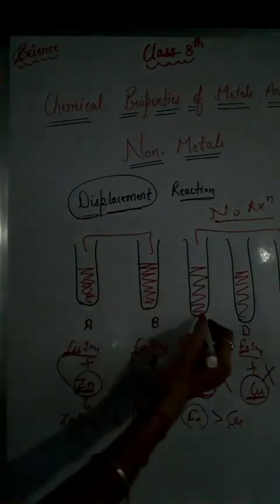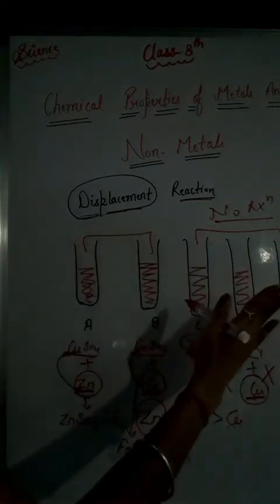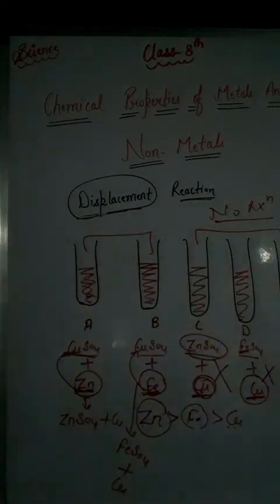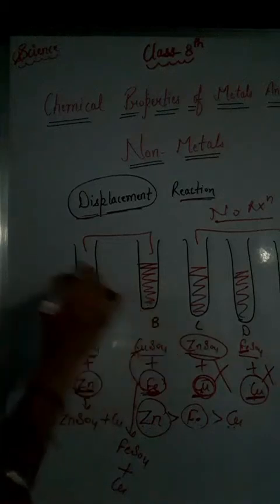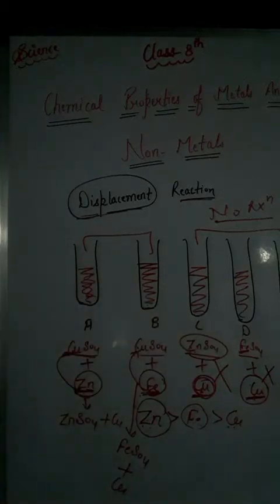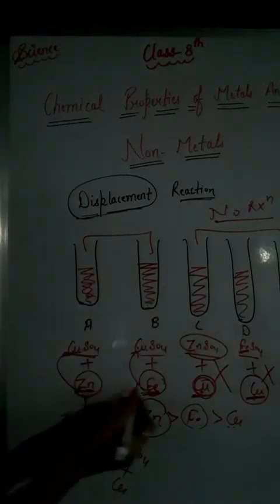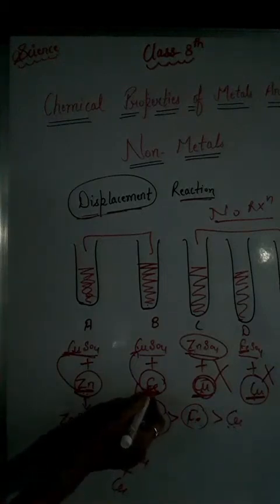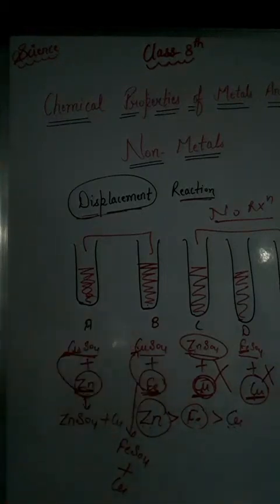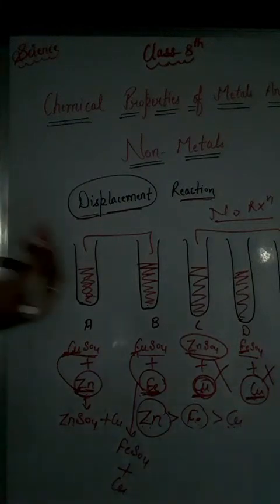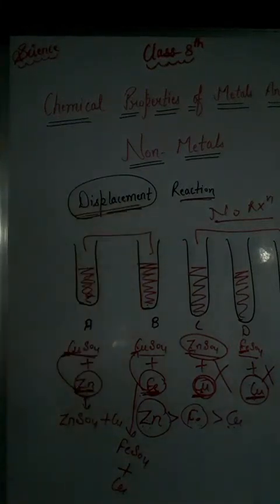So in test tubes C, D and E, no observations will be there, but in test tubes A and B, some reactions will be observable because these metals are more reactive as compared to the metals in the solution phase. And we know that in displacement reactions only a more reactive metal can displace a less reactive metal, right? So this is all about displacement reactions.